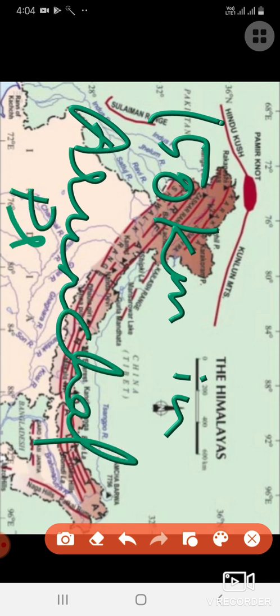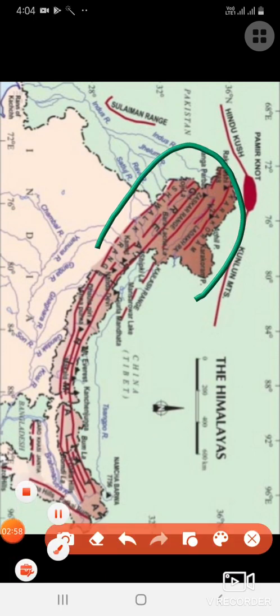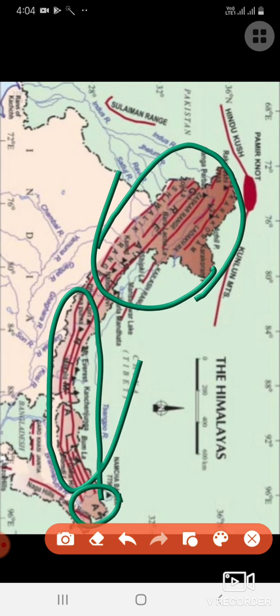Just see this map. Let me show you. Do you see more width in the Kashmir border? Yes. And less width in Arunachal Pradesh. So this is 400 and this is 150 kilometer.